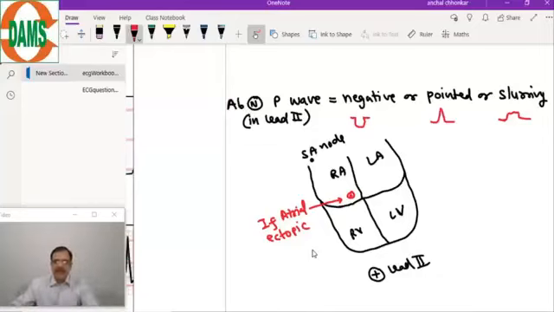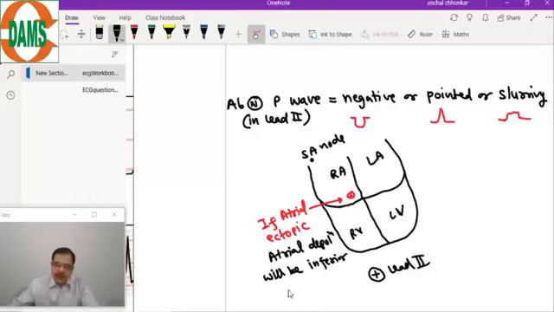So if the atrial ectopic is here, we will see a negative P wave, because atrial depolarization will be in the inferior to superior direction. So in lead 2 we will get a negative P wave.